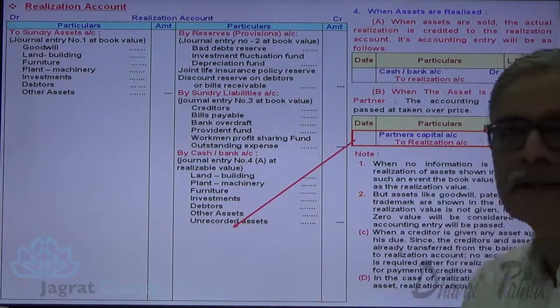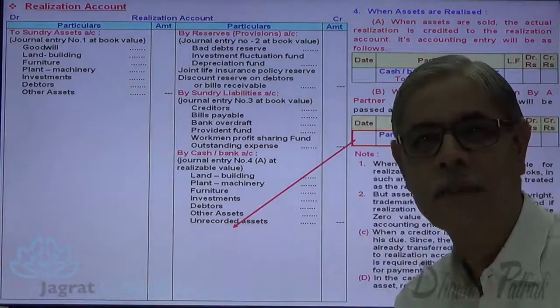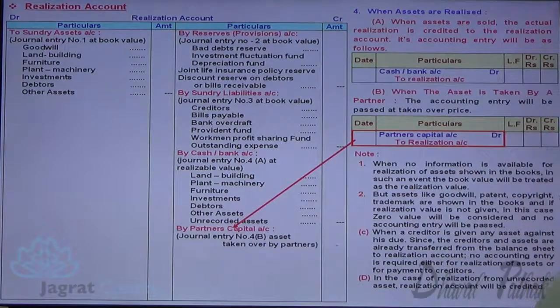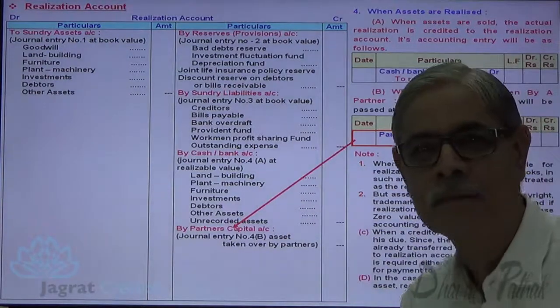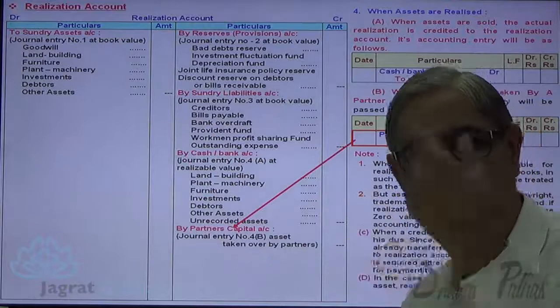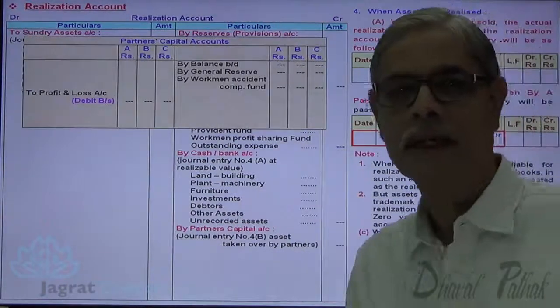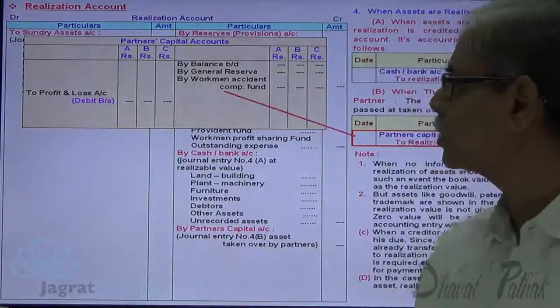Now partner has taken the asset. So partner is the receiver, partner's capital account debit to realization account credit. So realization account is credited for the asset taken by a partner. This amount gets debited to partner's capital account. When asset is taken by a partner, partner's capital account is to be debited.